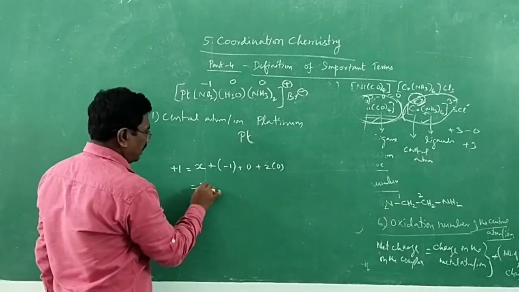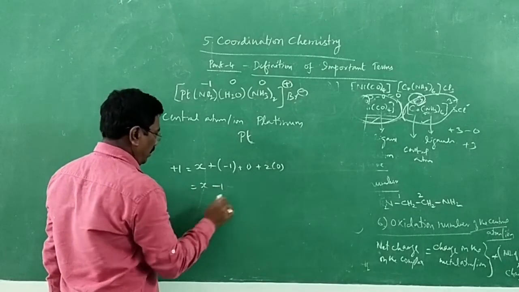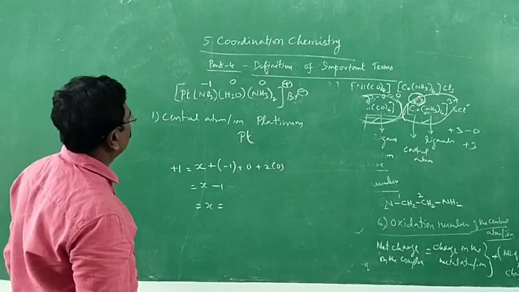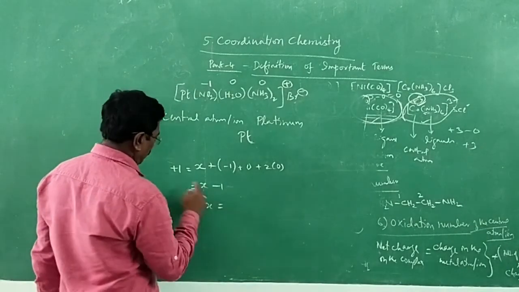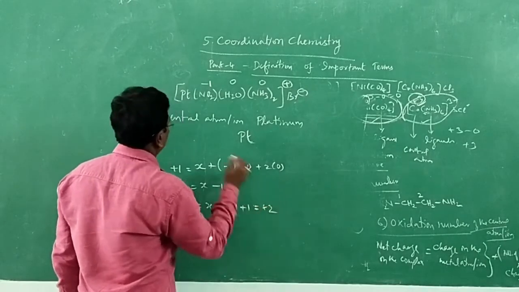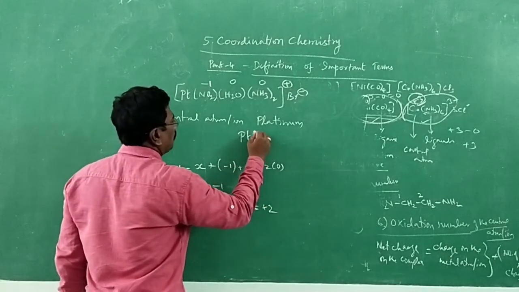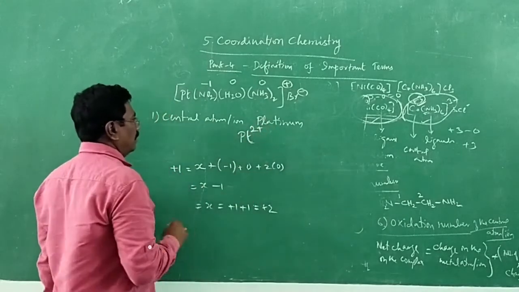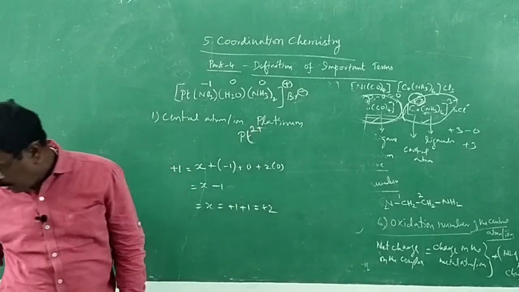So X -1 equals +1, therefore X is equal to +2. So, the charge on the metal is +2, platinum 2 plus. All right. Central metal ion is platinum with 2 plus.